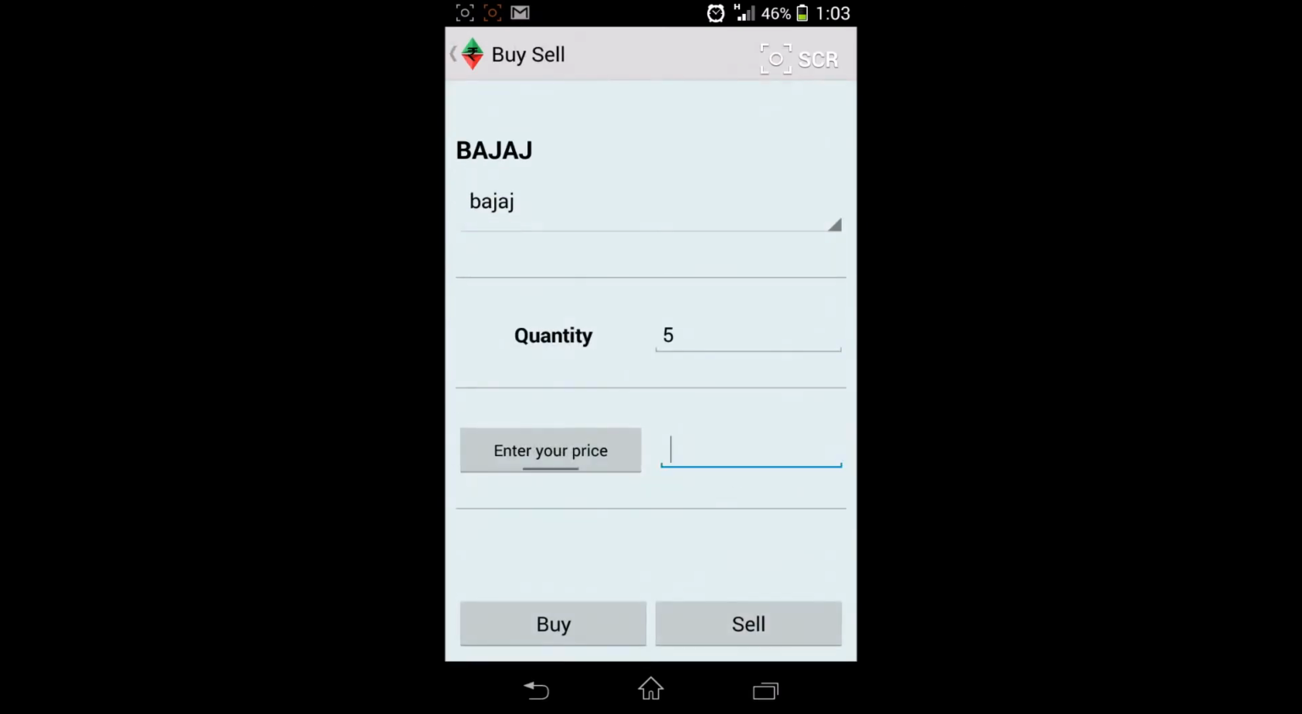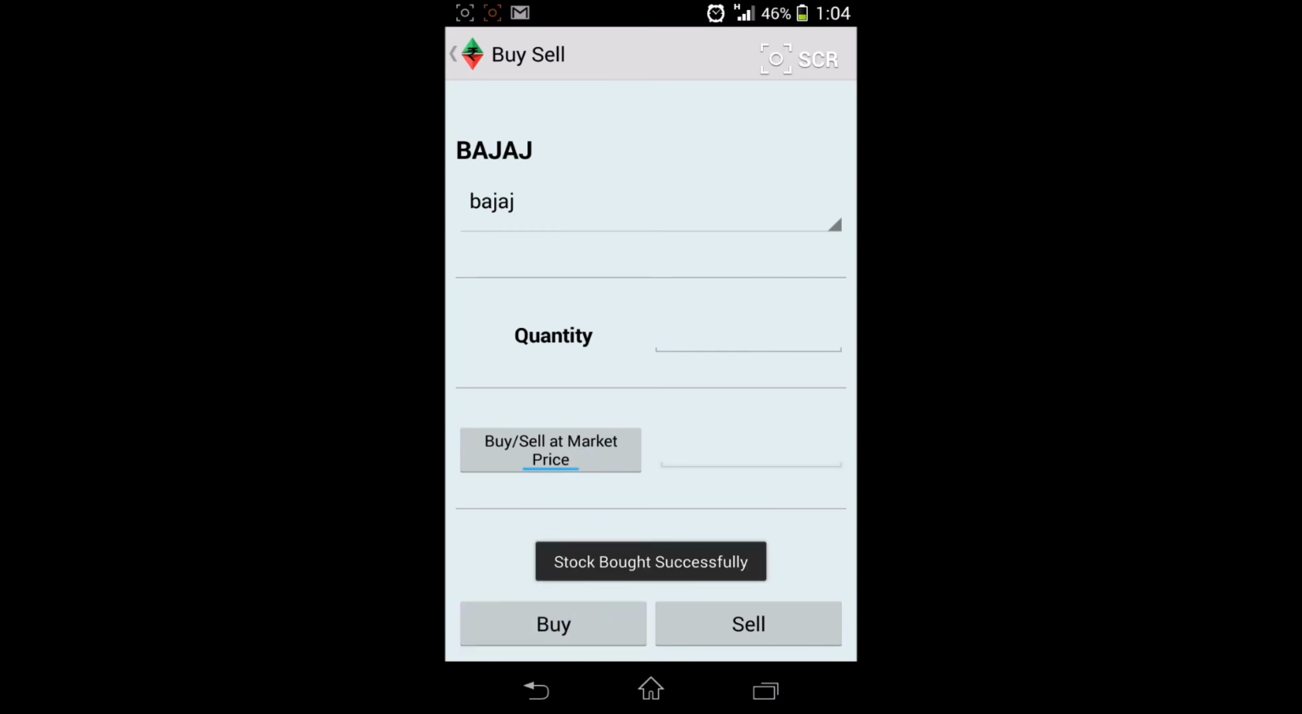I can buy it. So buy/sell has two modes: enter your price or buy at market price. If we go for buy or sell at market price, it will get bought or sold at the market price. But if we enter our custom price, then whenever the price goes below that, the share will be bought, or if the price goes above that, the share will be sold. So right now I'm buying at the market price.